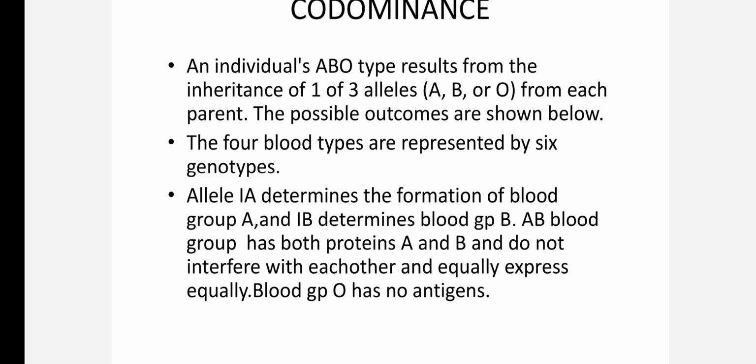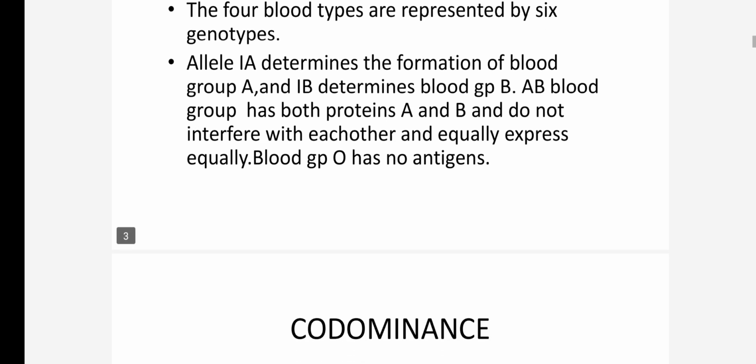If you have blood group A, the genotype will be IAIA or IAIO. If your blood group is B, it can be IBIB or IBIO. If you have blood group AB, you have both antigens and the genotype will be IAIB, and in blood group O there are no antigens, so we write it as IOIO.